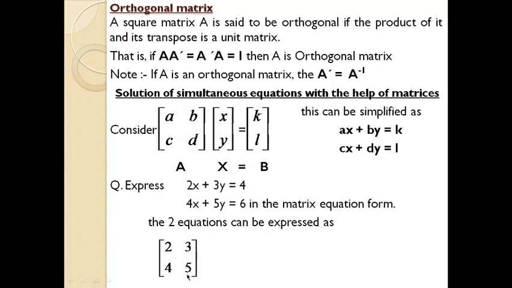Once you are done with the first matrix, you go for the second matrix. The second matrix is used to represent the unknown values or the variables which you have to solve. In this case, there are two variables x and y, so these have to be represented in the second matrix, followed by the equal sign, and the final matrix is the numbers that come to the right hand side of the equal sign. See here, 4 and 6.